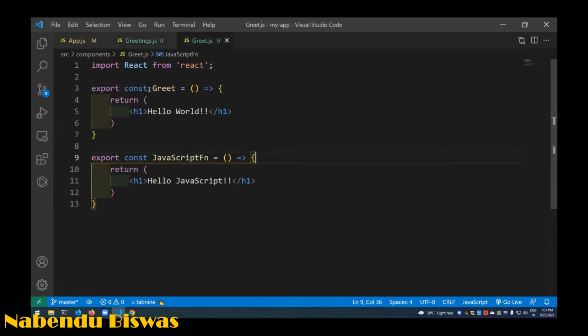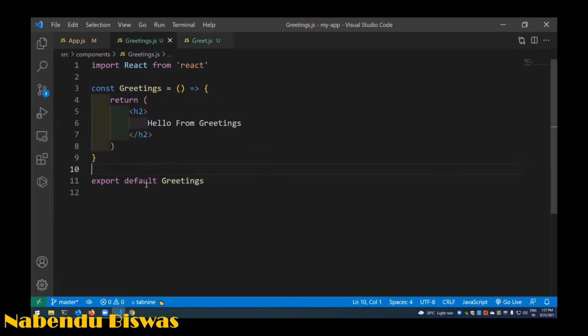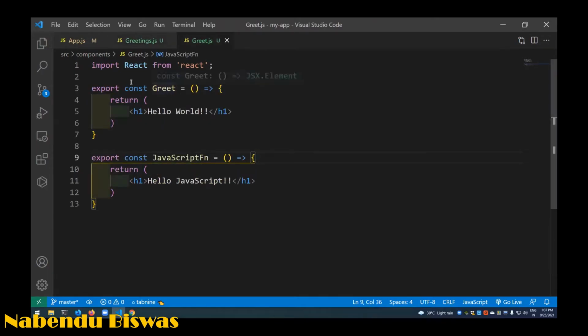Okay, so here I am doing the export const here only, and here I am using this default keyword. But in this way you can only export one thing, and generally it is the class name. What is the file name? The file name and class name are same. And here I could have sent anything. It is not required that it will be greet.